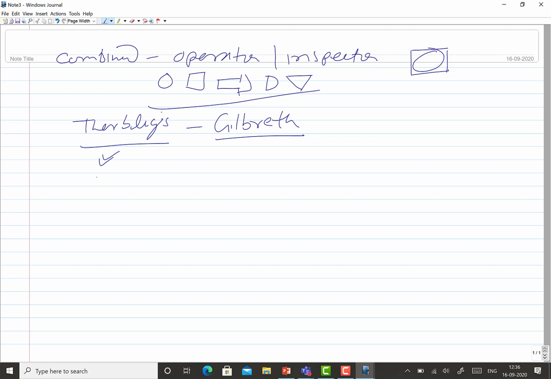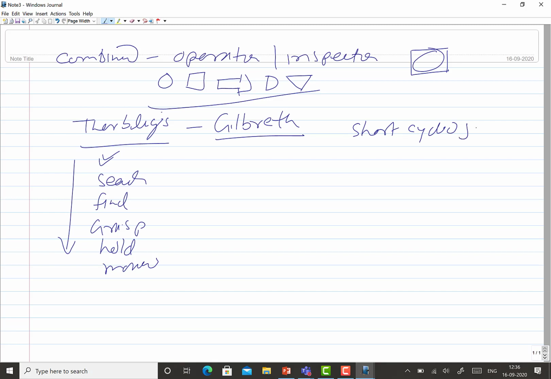It's just like search, find, grasp, then hold, then move. So this is another category of symbols or activities which are used for the study of short cycle jobs. And the SIMO chart is developed using these activities.